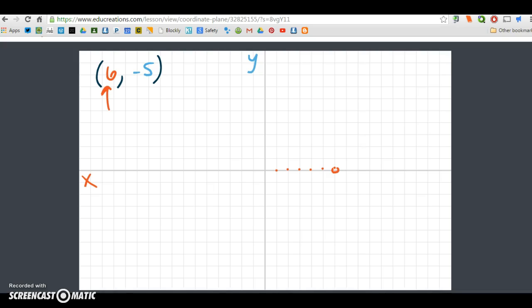Then I'm going to move to my y-coordinate, just like in our steps before. I need to go in the negative realm, so that's the lower part of the coordinate grid. I go down 1, 2, 3, 4, 5, and that's my point right there. That's my coordinate point: (6, -5). I've plotted my point. I've just followed some structure.